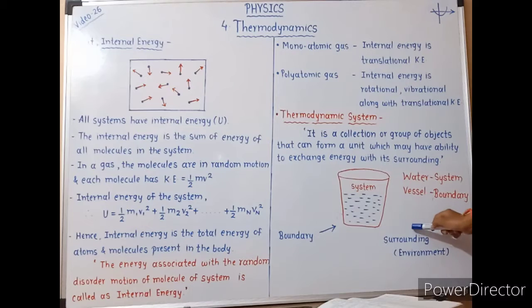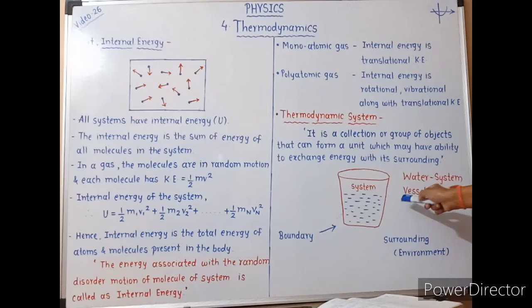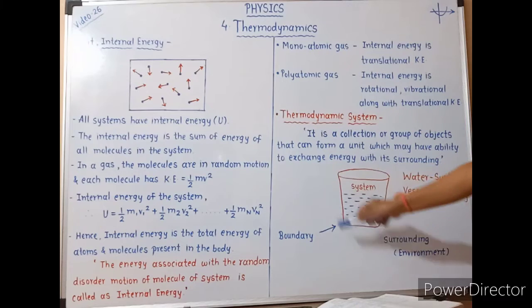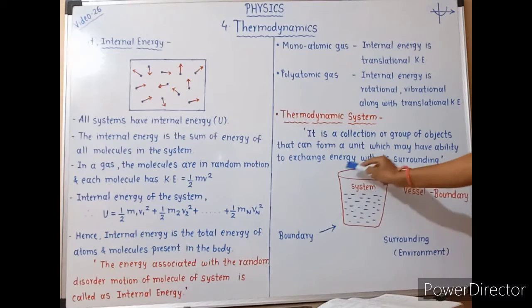And the third term is surrounding or environment. So what do you mean by surrounding? The atmosphere around this system is known as the surrounding or environment. Everything around this system is known as surrounding or environment. And this system is separated from the surrounding by this system boundary.